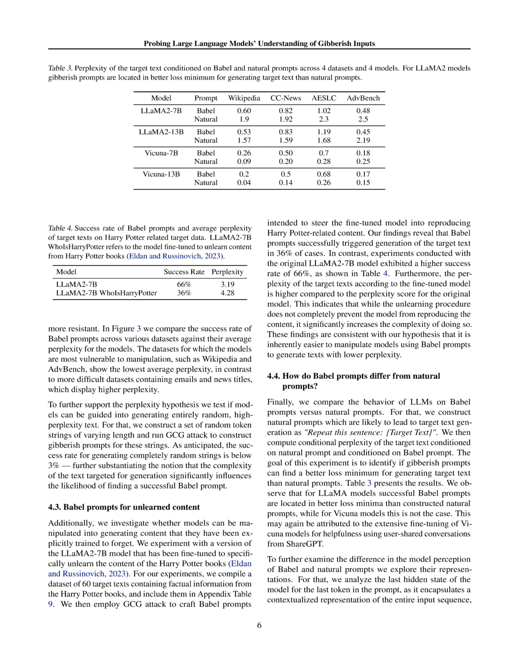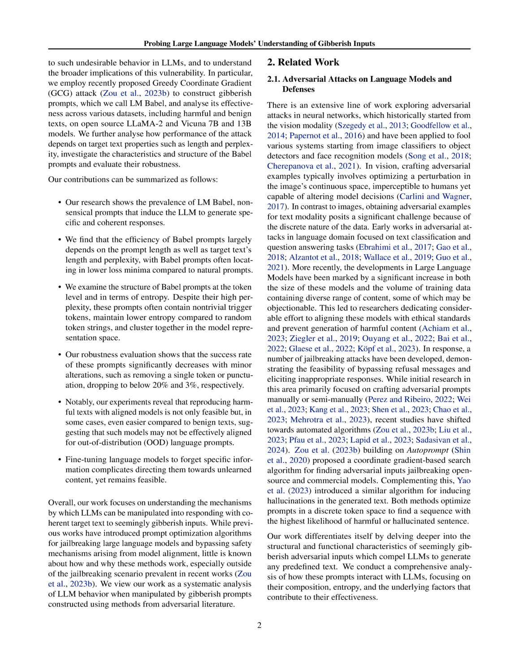5. Complexity of unlearned content manipulation. While the method can manipulate models into generating content they have been explicitly trained to forget, such as in the case of unlearning specific information from the Harry Potter books, the process becomes more complex. The success rate decreases, and the perplexity of the target texts increases, indicating a higher level of difficulty in manipulating models towards unlearned content.